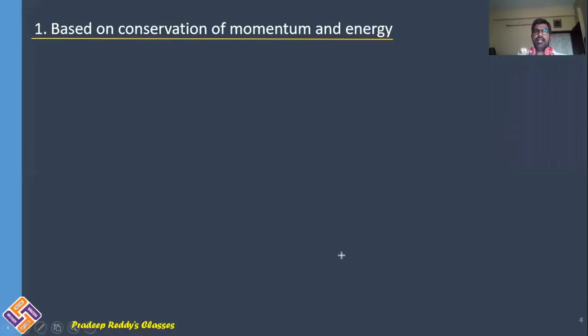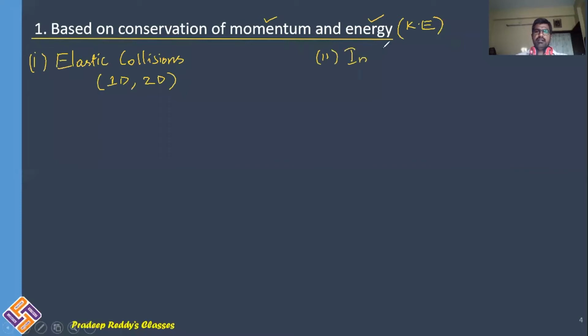The second type of classification of collisions is based on momentum and energy. Here energy is kinetic energy. It's not potential energy. It is based on only kinetic energy. Now, based on conservation of momentum and energy, there are two different types of collisions taking place. One is elastic collision, and these elastic collisions can be taking place in one dimension or two dimension. That is the first type. And the second type of collision is inelastic collision.